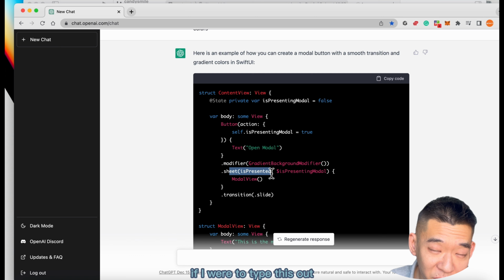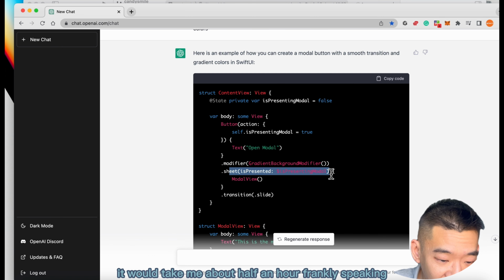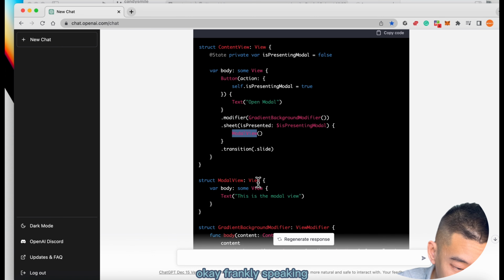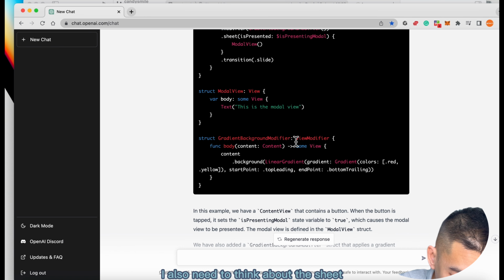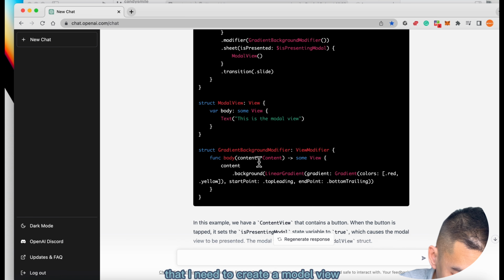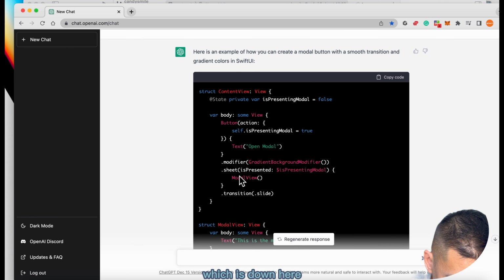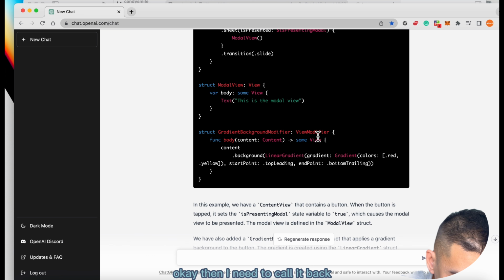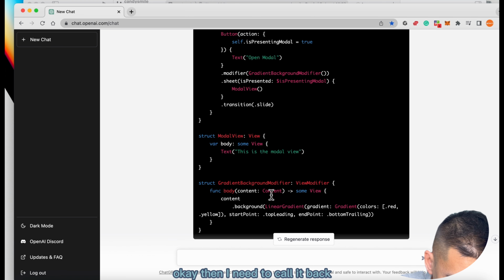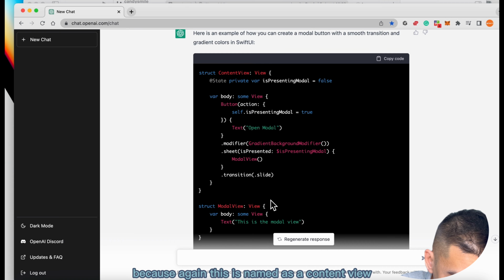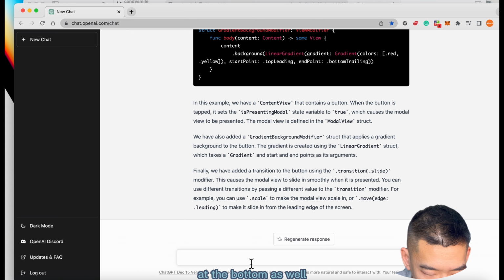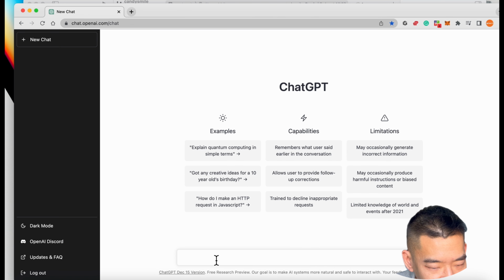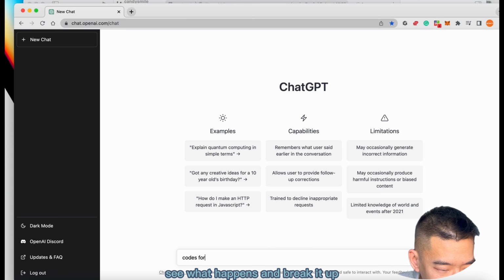If I were to type this out, it would take me about half an hour. Frankly speaking, I need to think about the modifier. I also need to think about the sheet, whether it's presented in a modal way. Then I need to create a modal view, which is down here, which is a struct. And then I need to call it back down here, because this is named a content view, so I need to display it by content view at the bottom as well.